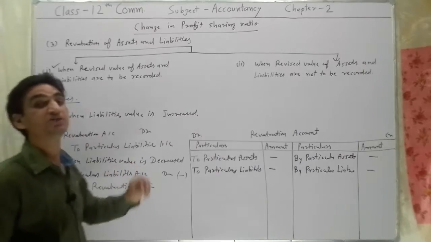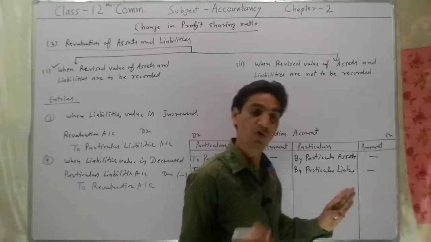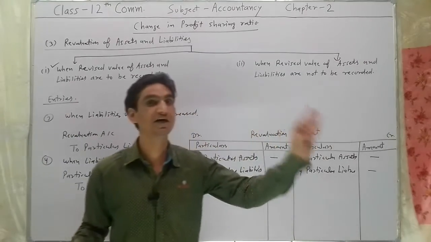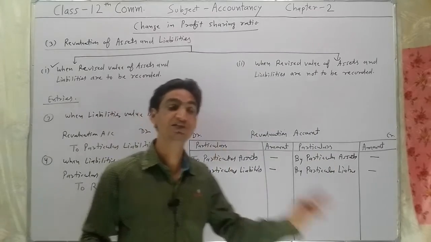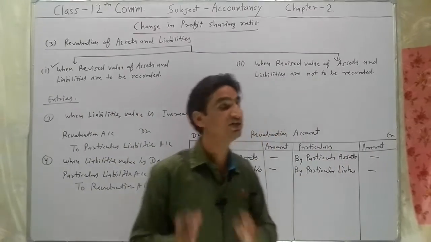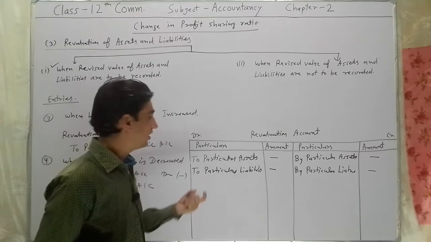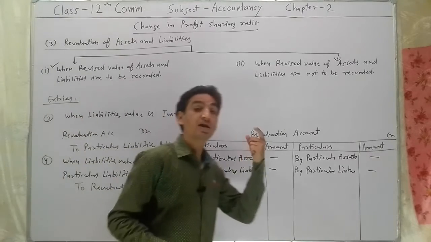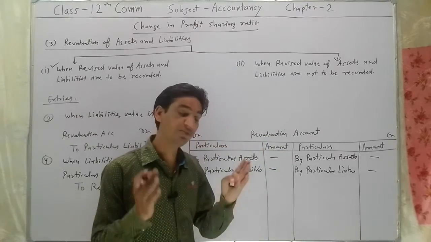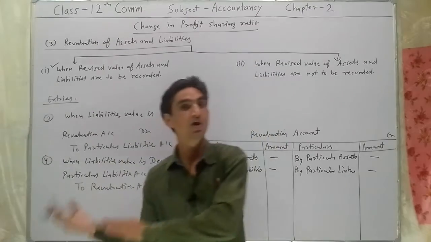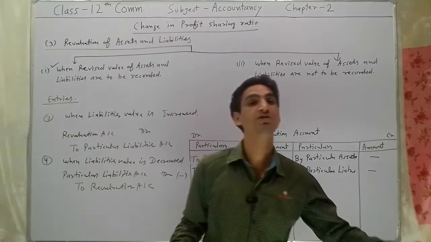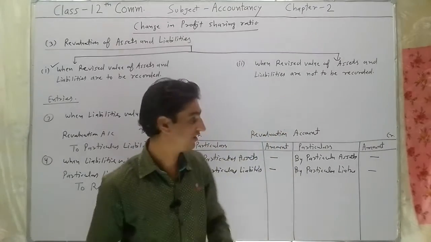All four entries we have passed: increase in assets, decrease in assets, increase in liabilities, decrease in liabilities. Now at the last, there may be a profit or a loss on account of revaluation of assets and liabilities.